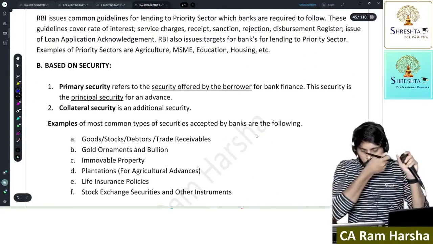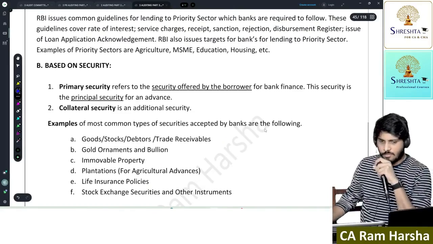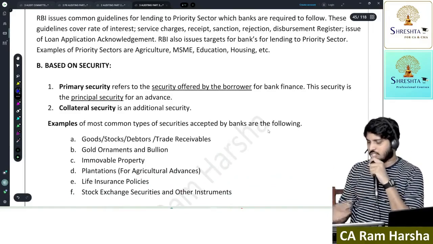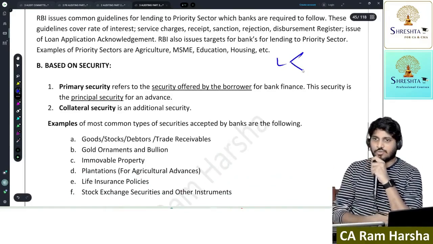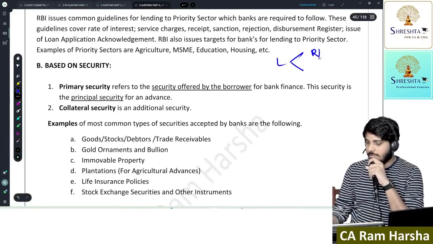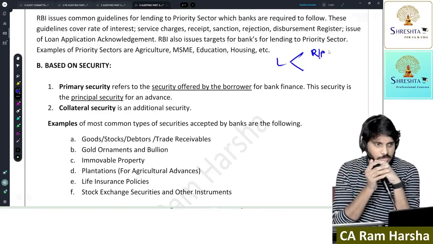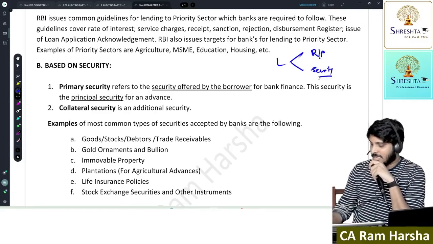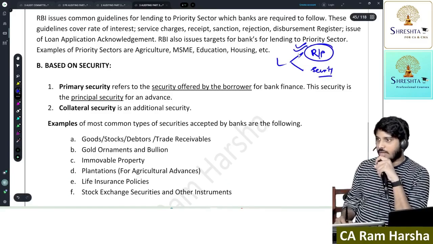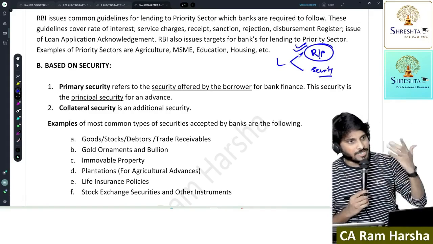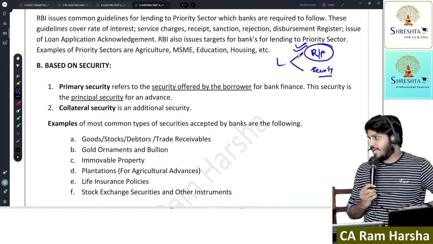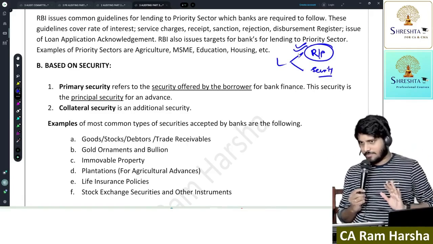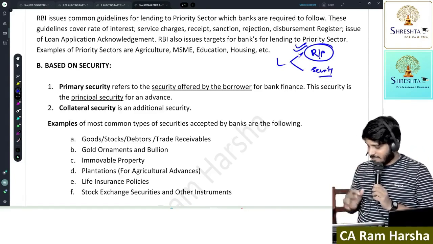Next. The loans are broadly divided into, see, banks will give loans based on two conditions. One, they will look at your repayment capacity. Two, they will look at the security that you are offering. Getting it? Based on repayment capacity, if you have repayment capacity, only then will the application go further. And then, in order to disburse the loan, they will ask for some security. Are you getting the point?